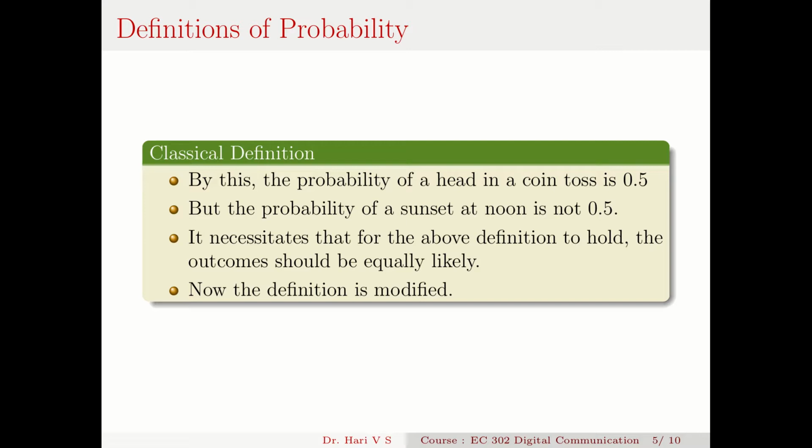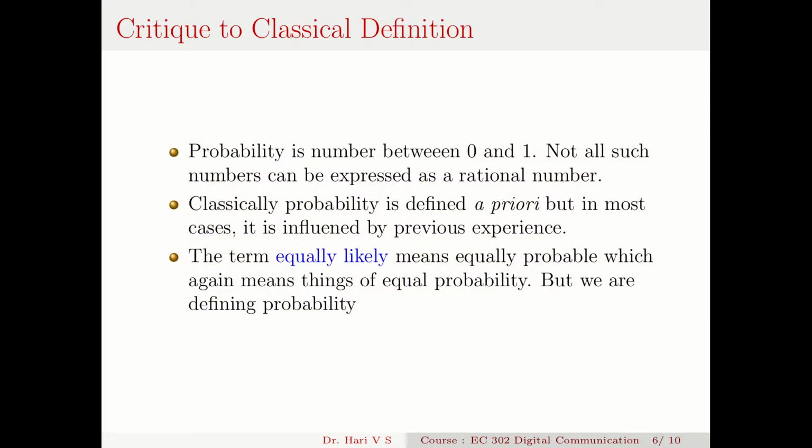Actually, my problems are starting because there are a lot of critics of the classical definition. There are many problems with the classical definition. One thing is, we all know that probability is a real number between 0 and 1. Not all these numbers can be expressed as a rational number. As per the definition, this is N_A by N, which is a ratio of integers, so it's a rational number. But you know that probability is any number between 0 and 1, and many such numbers cannot be expressed as a rational number.